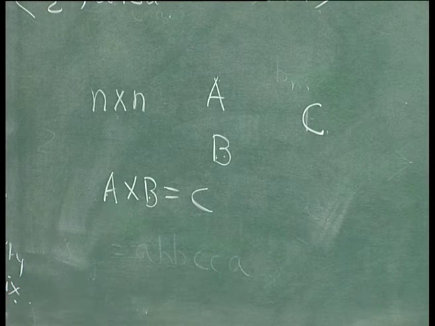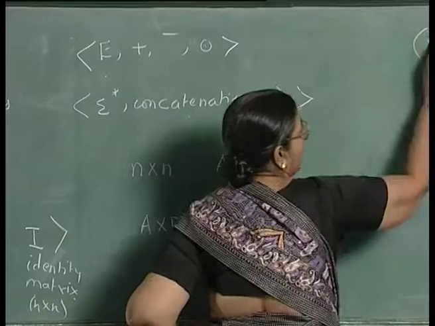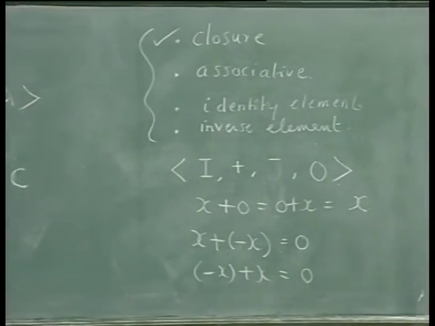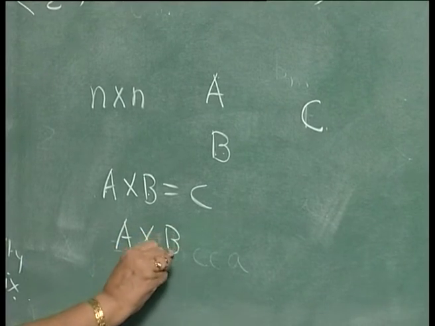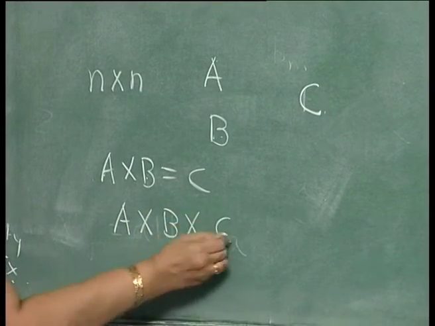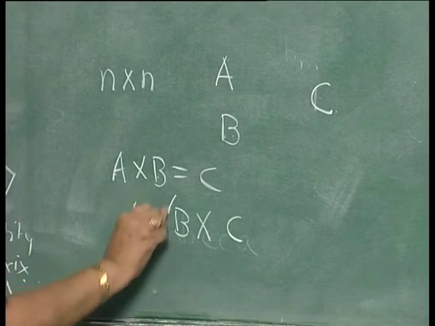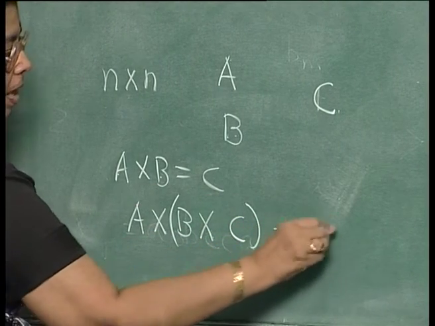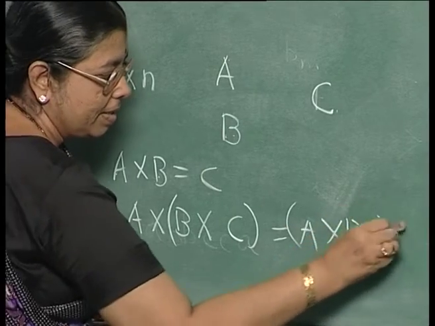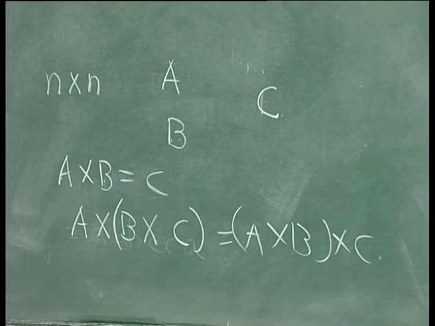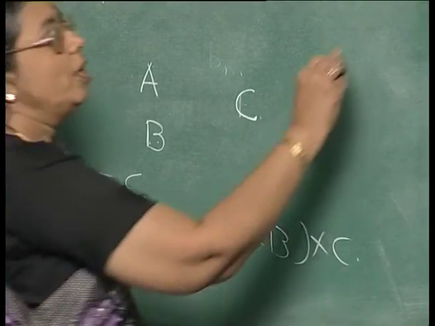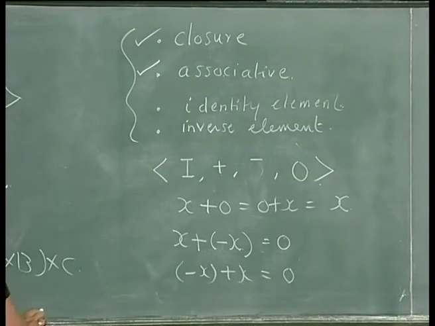We have to check the properties one by one. Associative property: you know that with respect to matrix multiplication, if A, B, C are n by n matrices, then (A B) C is equal to A (B C). This is a known fact, and all are non-singular matrices of size n by n. So, the associative property also holds.